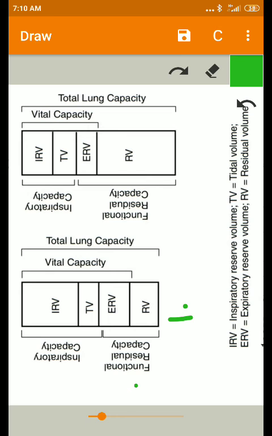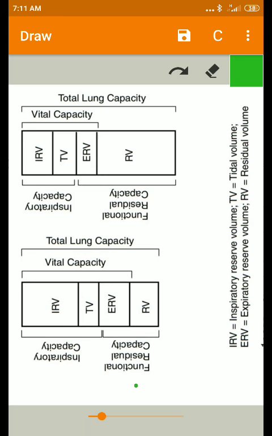It is about 1.2 liters. This residual volume is increased in one type of obstructive disease called emphysema.